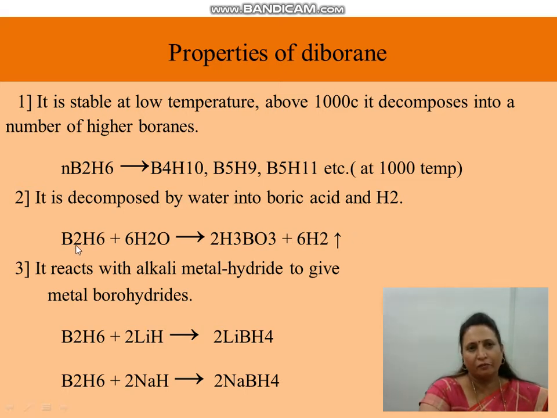That means when diborane reacts with water, it gives boric acid, H3BO3, along with hydrogen gas. It reacts with alkali metal hydrides to give metal borohydrides. When an alkali metal hydride, for example lithium hydride, reacts with diborane, we get lithium borohydride.